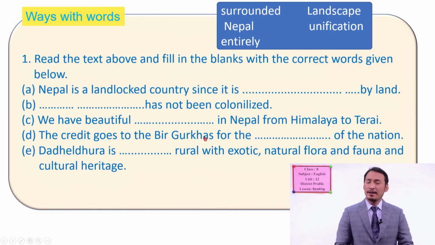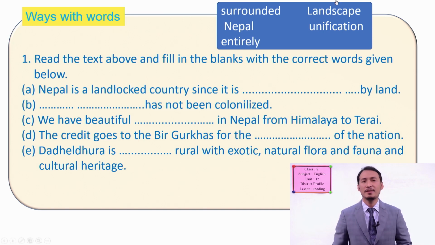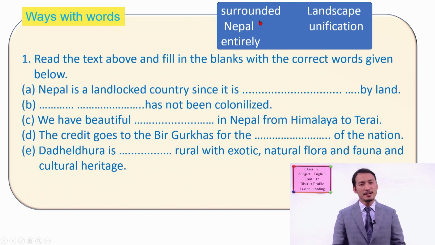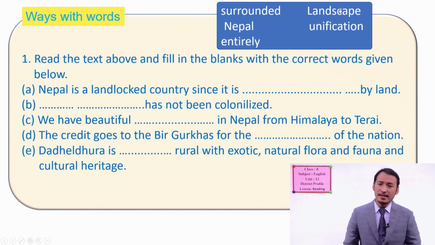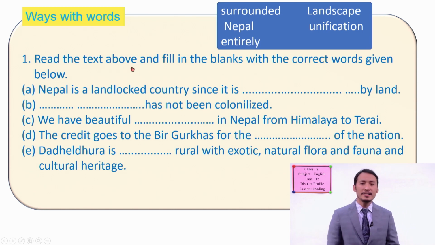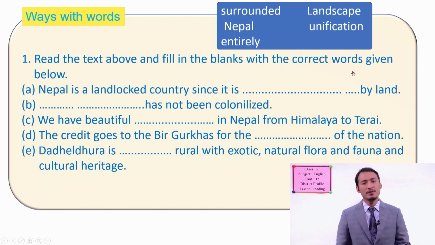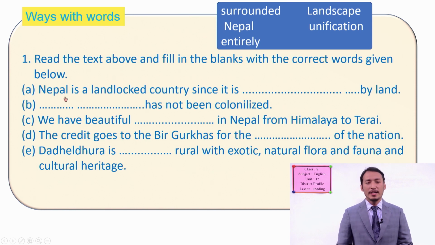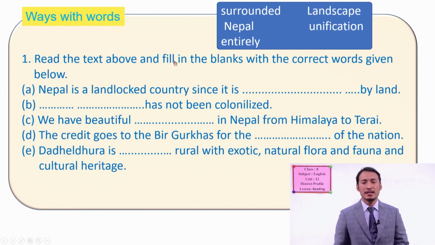Well, students, now we have this exercise, completing the sentences with the given options. We have options like surrounded, Nepal, entirely, landscape, and unification. So from the Ways with Words exercise, please look at this exercise in your book. The instruction is, read the text above and fill in the blanks with the correct words given below. Here I have kept the options, but you can see the options in your book below the text.